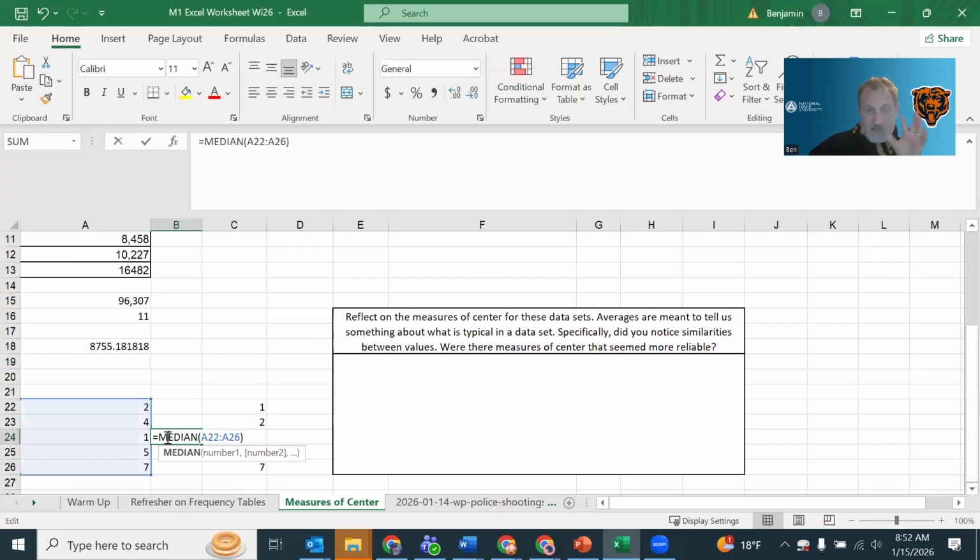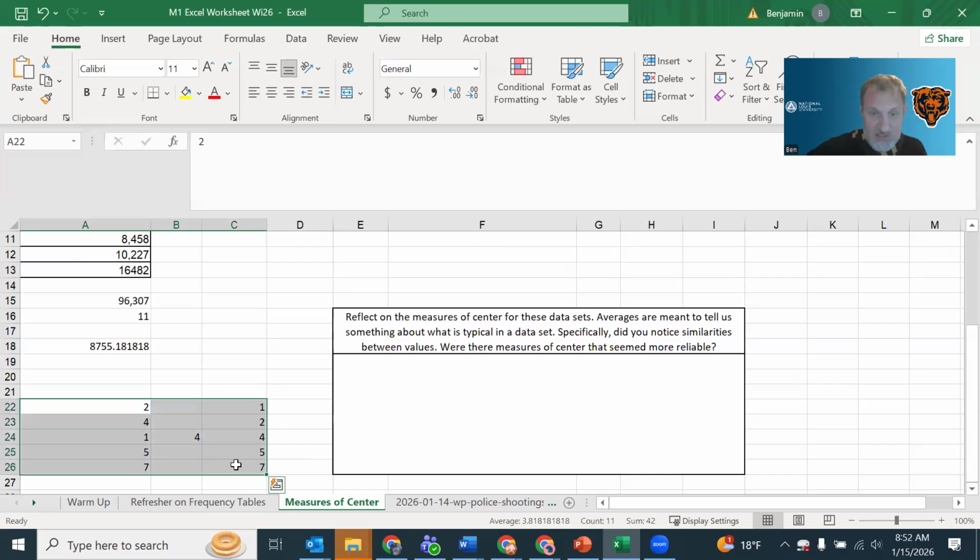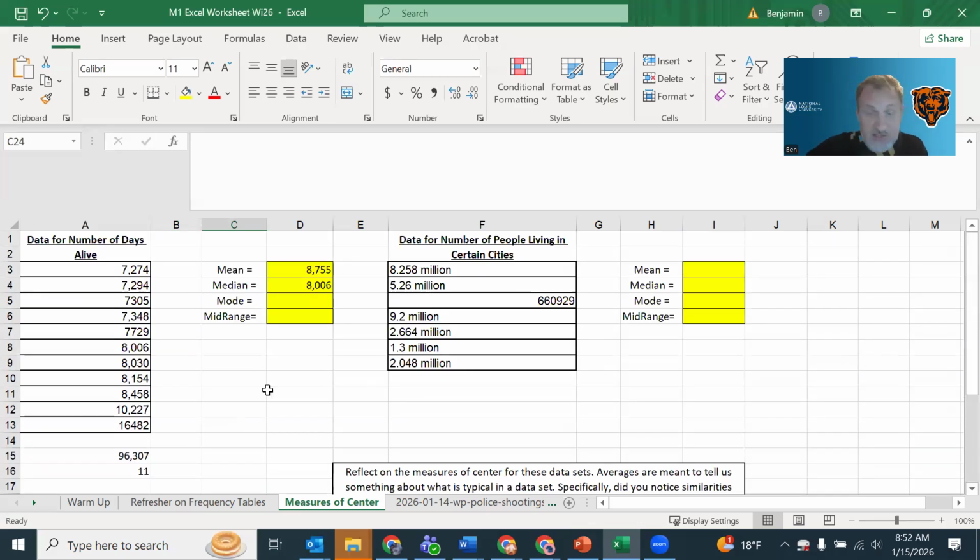So my point is that with the median tool, one of the benefits is you don't actually have to sort in order to find the middle number. And when you have really large data sets, like the next sheet we're going to work in, which has 10,000 rows in it, it's kind of nice to not have to worry about whether we've sorted it correctly or not.